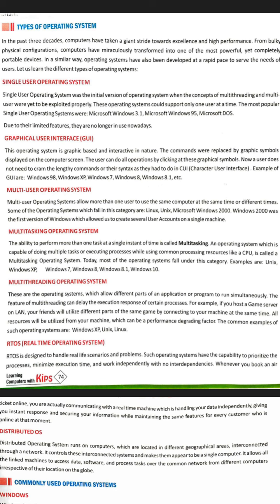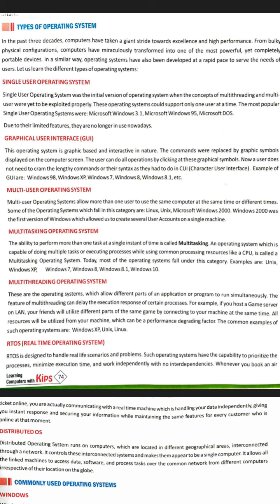Today our topic is types of the operating system. Firstly, single user operating system. The single user operating system was developed originally and it was designed to work for the single user. And Windows 3.1 and 95 are the examples of the single user.